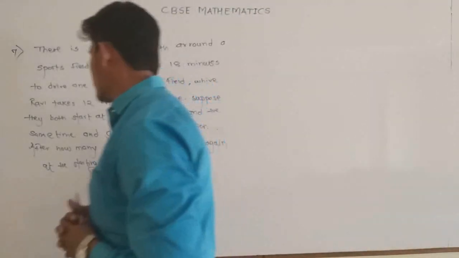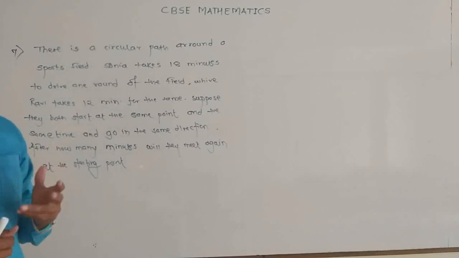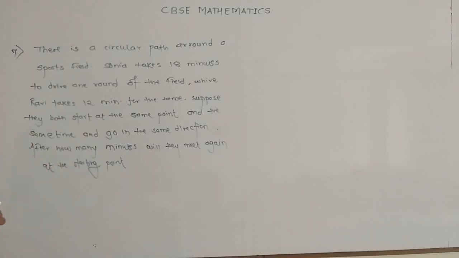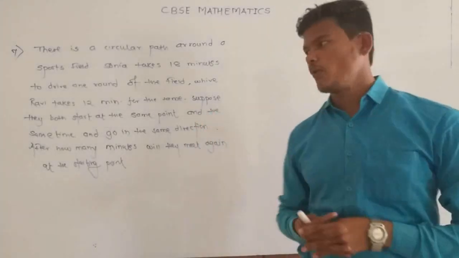Okay. The question is, there is one circular path around a sports field. Sonia takes 18 minutes and Ravi takes 12 minutes. That means Ravi takes lesser time than Sonia. Suppose they both start at the same point and at the same time and go in the same direction. After how many minutes will they meet again at the starting point?